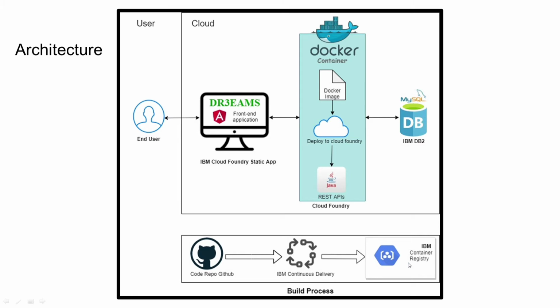IBM container registry. Once the images are pushed, with our continuous deployment lifecycle, we are utilizing the Docker images and we are deploying those Docker images on top of Cloud Foundry. So Cloud Foundry will have the Docker containers up and running, which will serve the REST endpoints utilizing IBM DB2 cloud instance, which will serve all CRUD operations, which will be performed by the user.